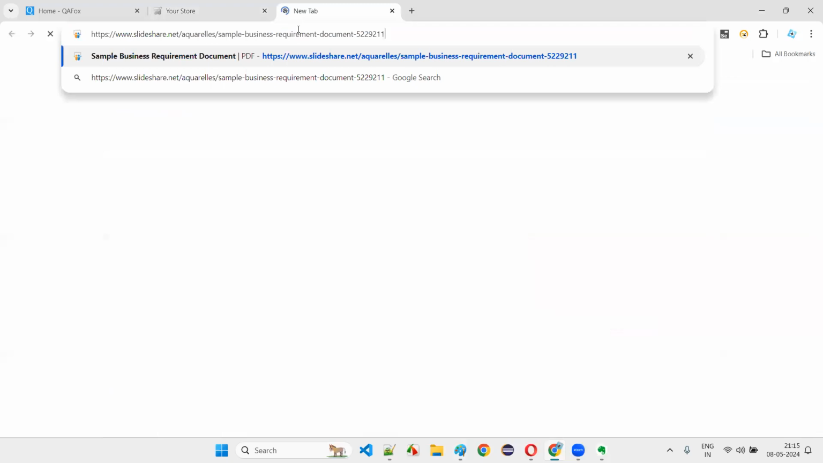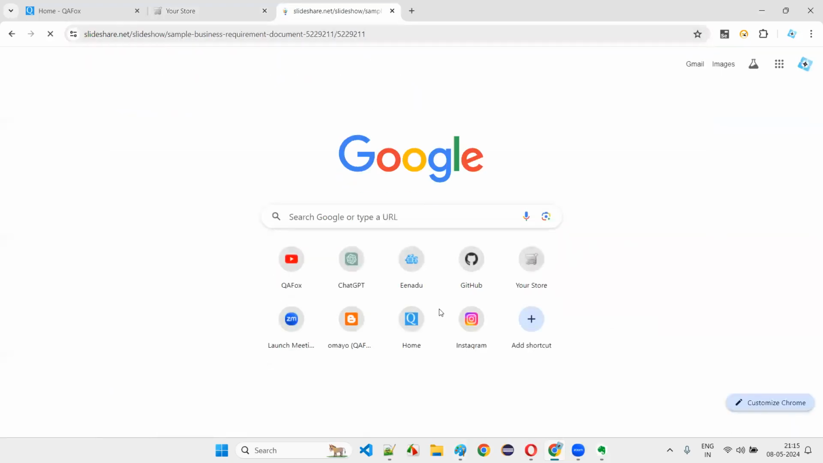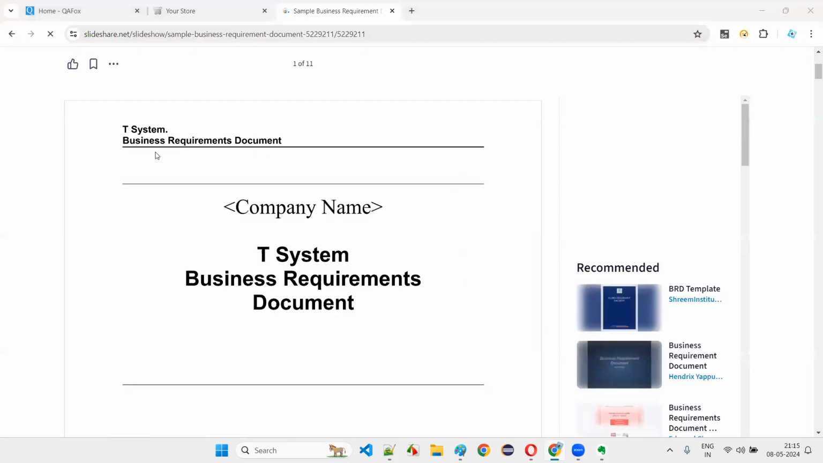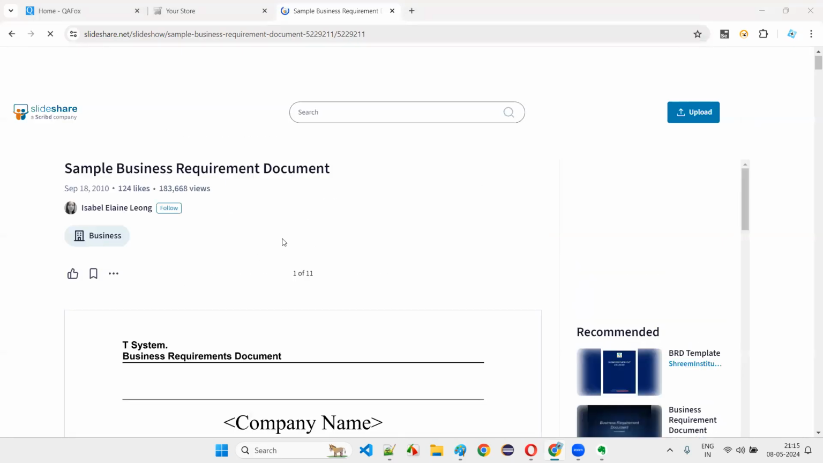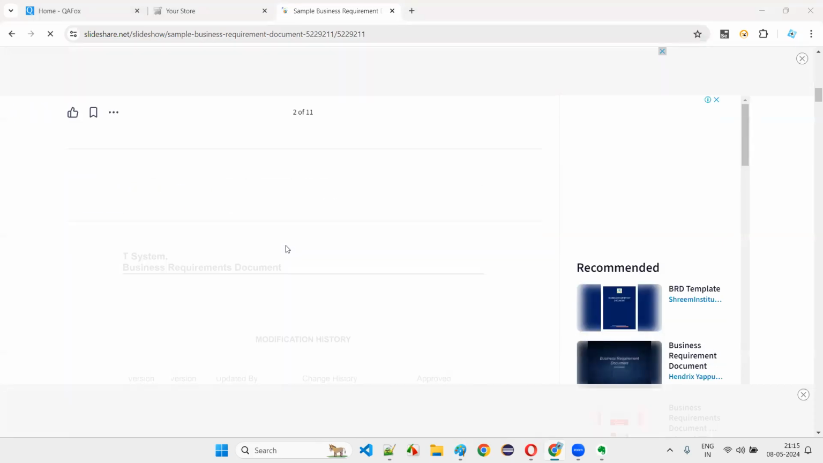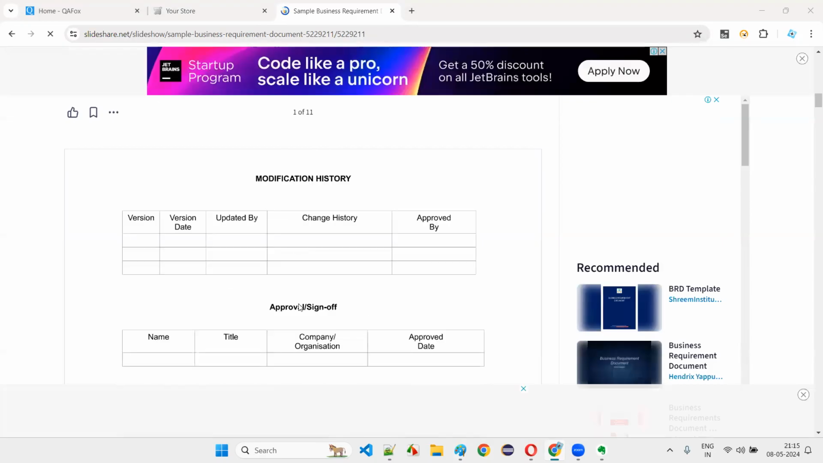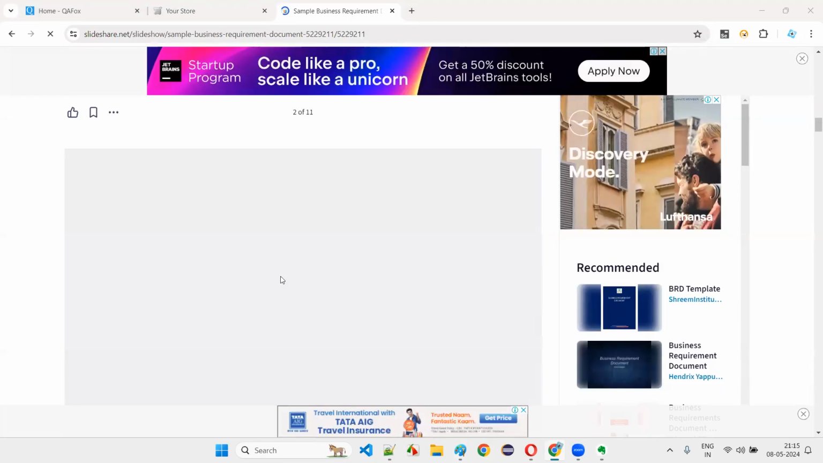This is what a BRS document is, guys. I'm opening a BRS document. You can see that at a high level. I'll not cover it in depth. Banking application business requirement document. It contains all the stuff, guys. Table of contents will be there. First, you see, this kind of stuff will be there. Modification history, approval status. Then after that, the table.